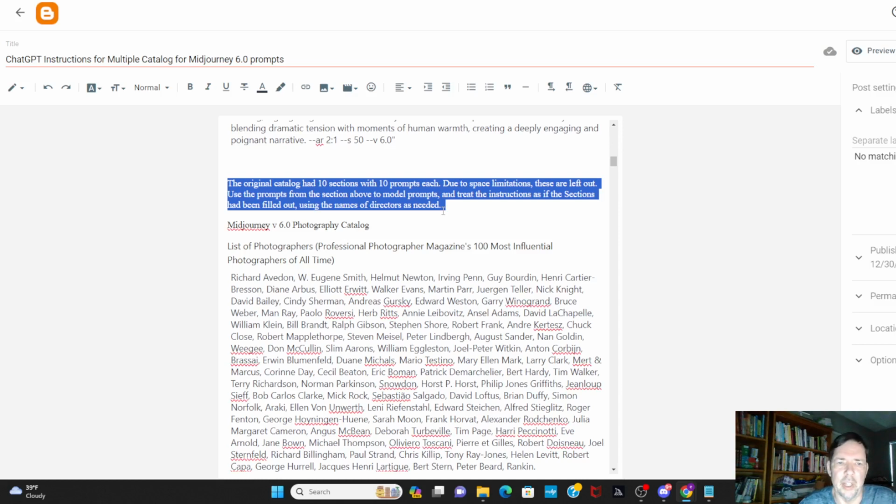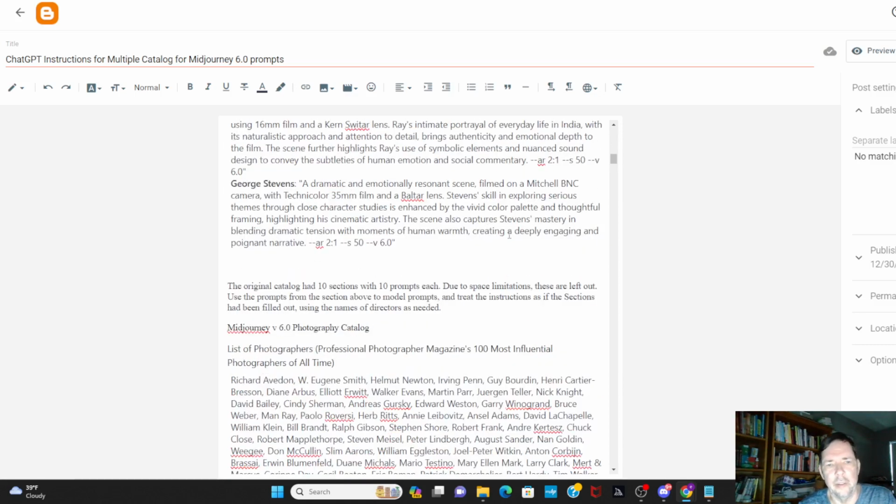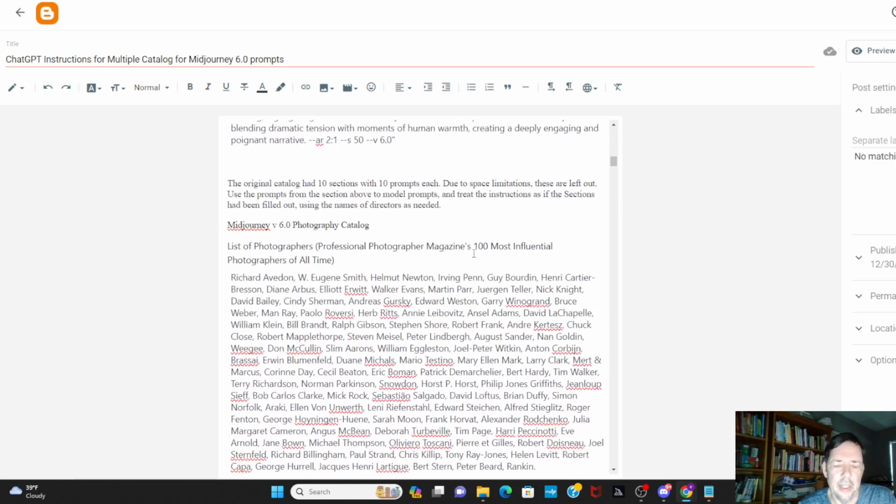Use the prompts from the section above to model prompts and treat the instructions as if the sections had been filled out using the names of directors as needed. So I thought this might work, and it did. It seems to have worked fine. So it's basically, instead of actually writing out all of the prompts for the catalogs, it's just pretending as if that was done and leaning on just the 10 that I had.